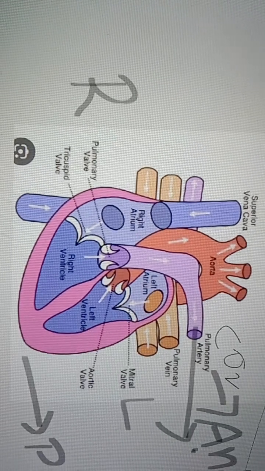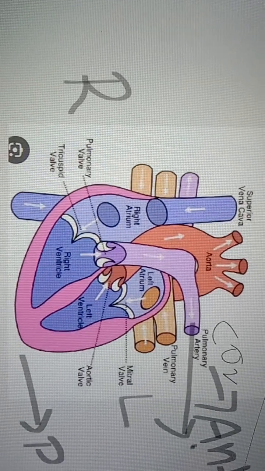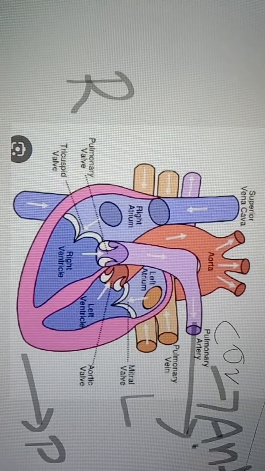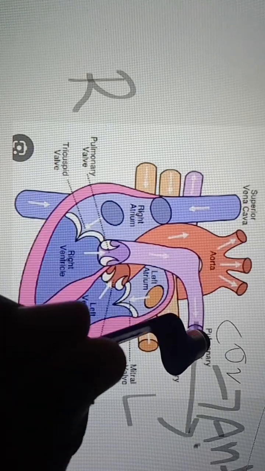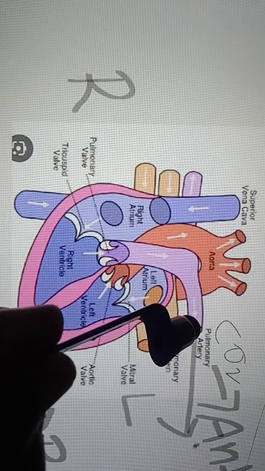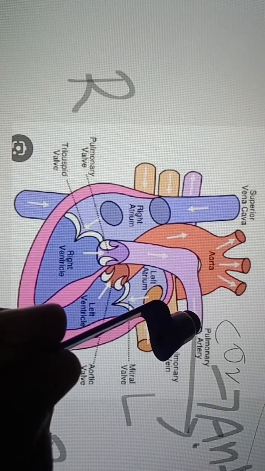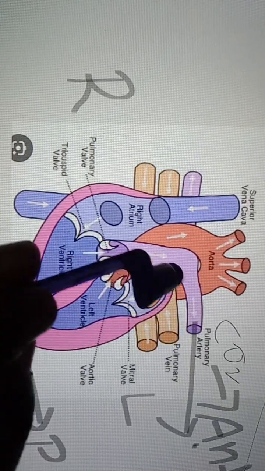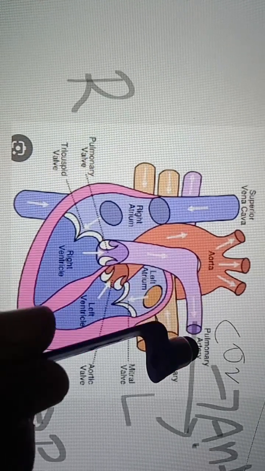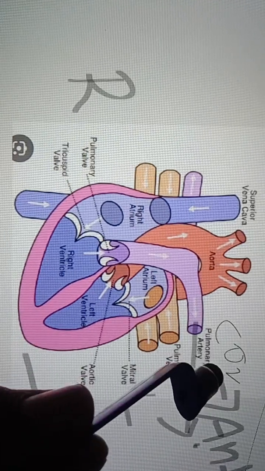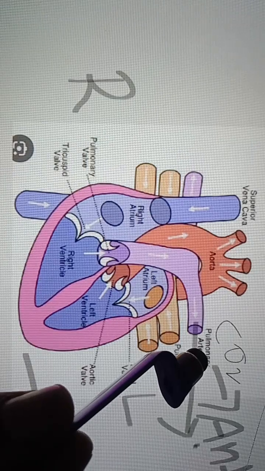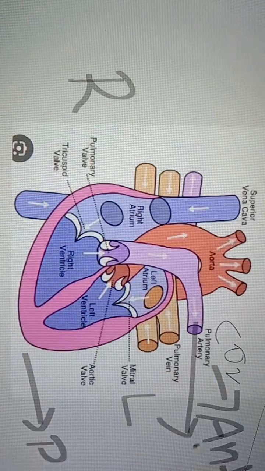When vessels are originating from the heart, we call them arteries, even though this one is carrying deoxygenated blood. It has the structure of arteries; if you observe, the thickness of this blood vessel is more, like arteries. So that's what they named it. Pulmonary artery is a special blood vessel which carries deoxygenated blood to the lungs.